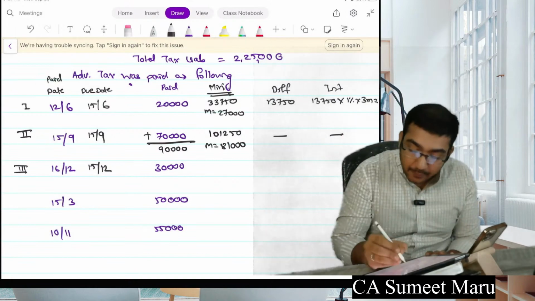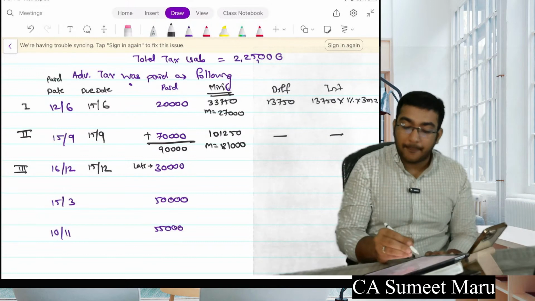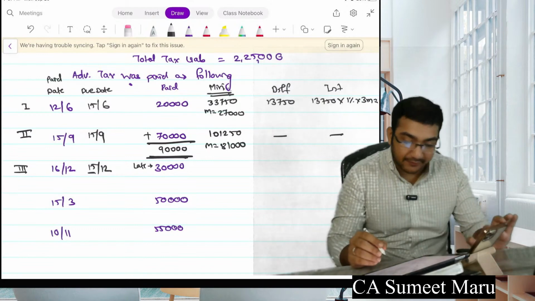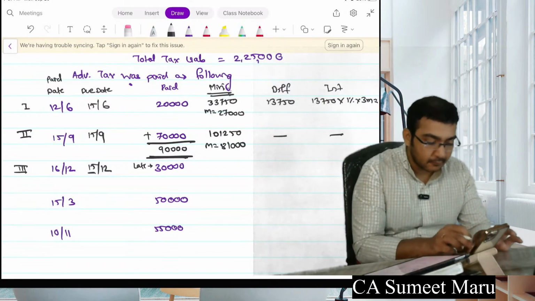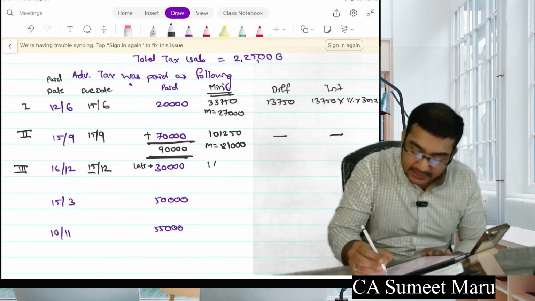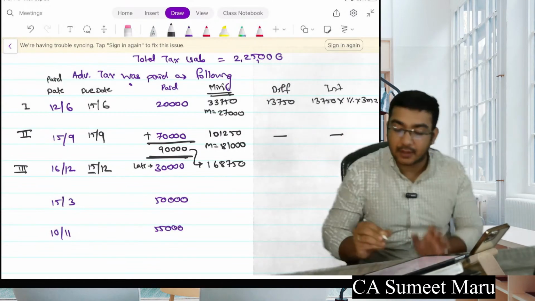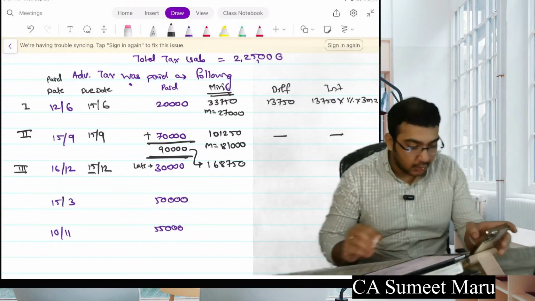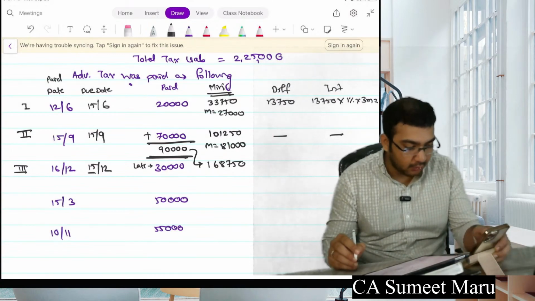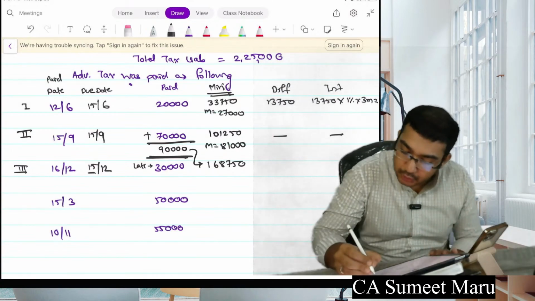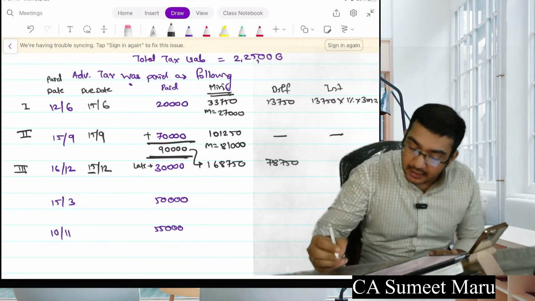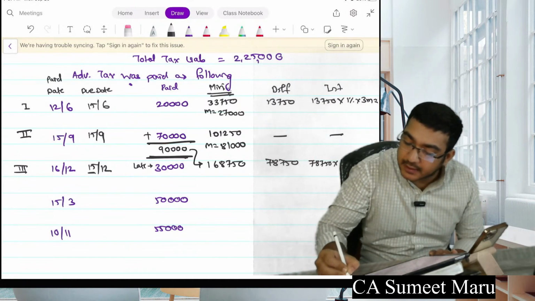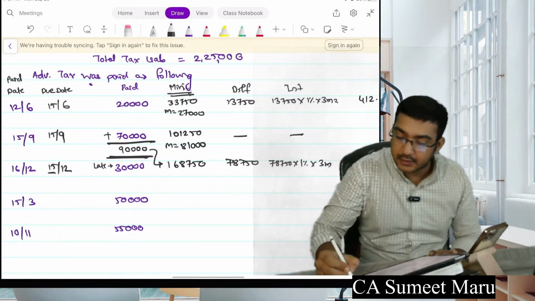Are you understanding, guys? Because it is late. So up to 15th of December, only 90,000 was paid. And the minimum required was 75% this time. It was required 1,68,750. I am taking the difference from this. Why? Because it was paid late. We will consider only the amount paid up to 15th of December. So minus 90,000 which you paid till now. This comes to 78,750, and the difference will be taxable. Interest would be 78,750 into 1% into 3 months. This comes to,